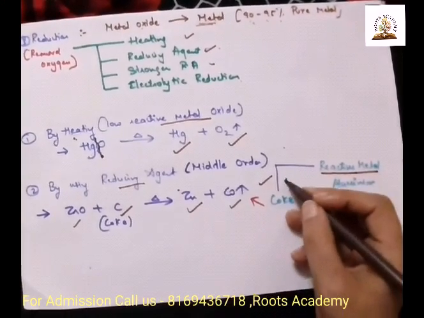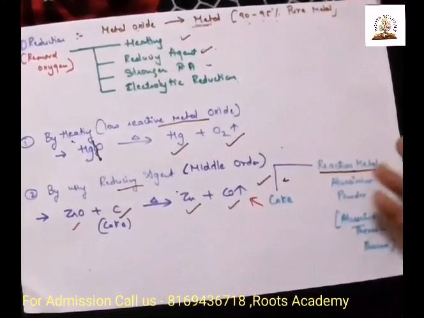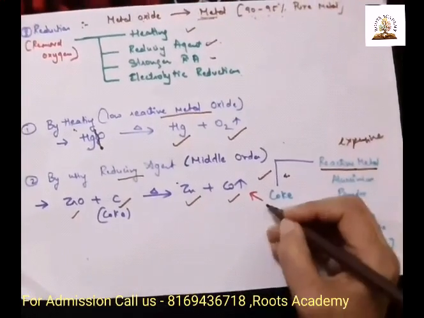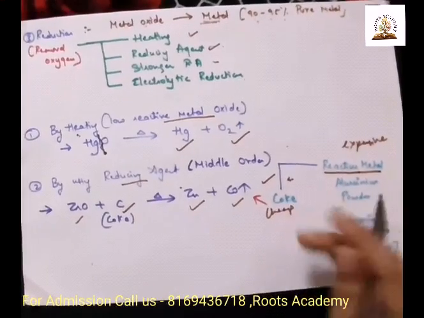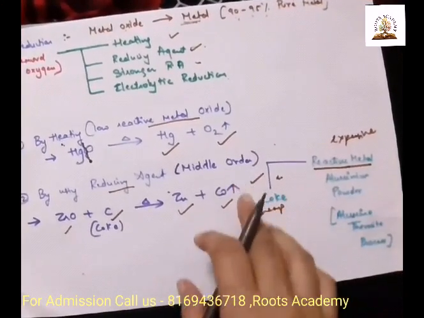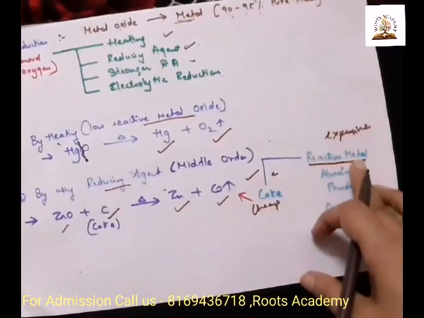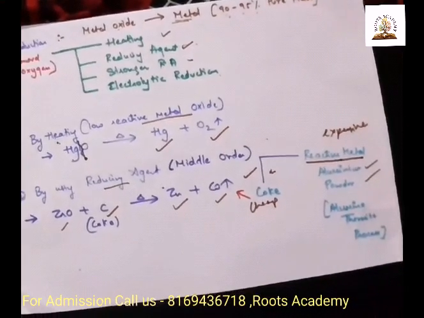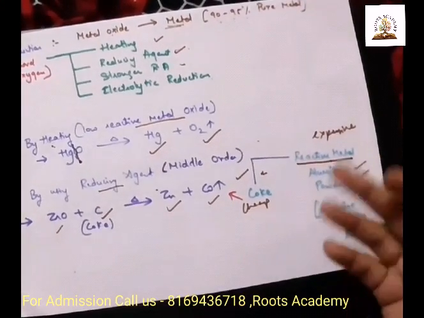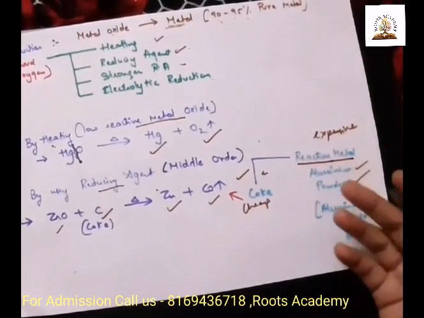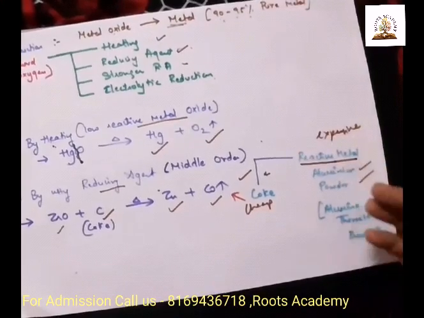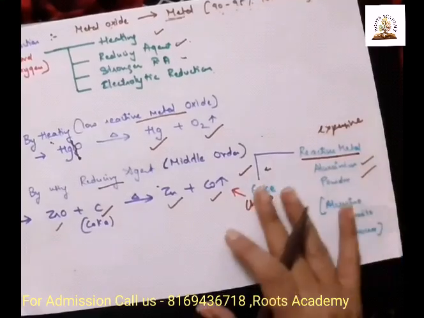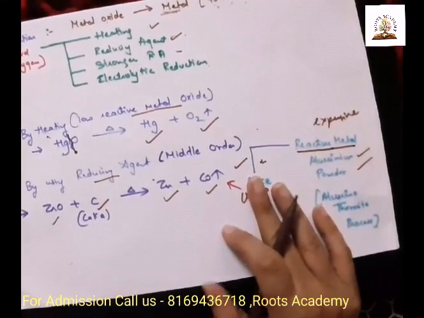Okay, if coke does not work, then we can use a reactive metal, but it is an expensive one. It is expensive. This is cheap, easily available. For example, aluminium powder. Aluminium is a reactive metal. So when we use aluminium powder, then we can carry out a reducing reaction.